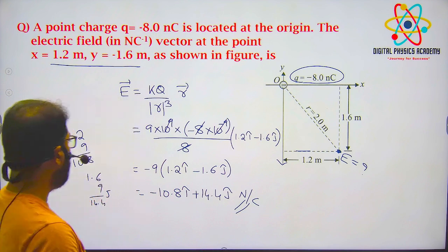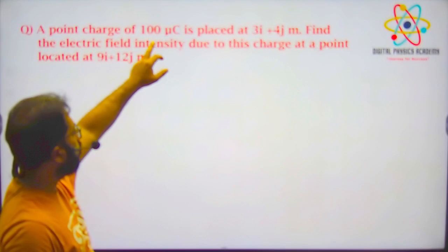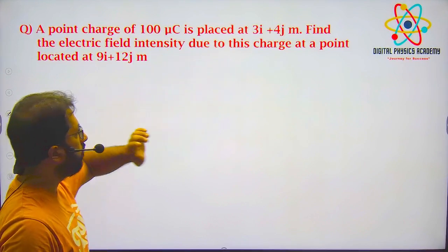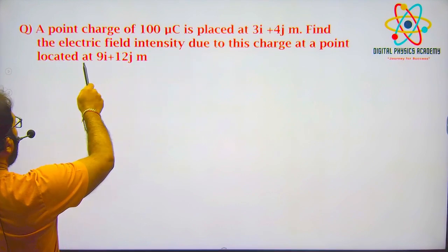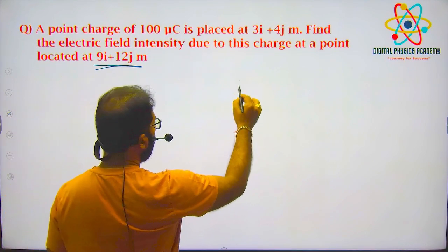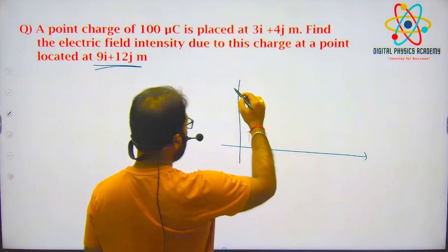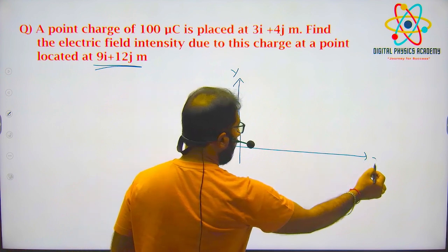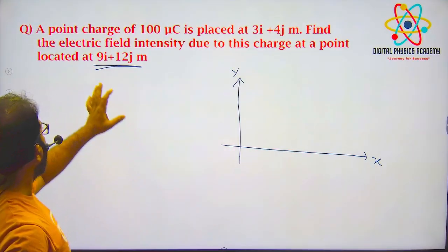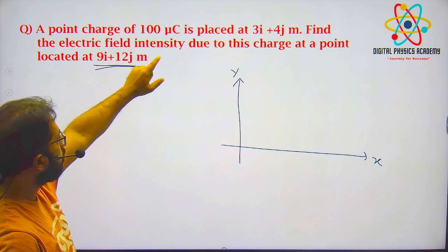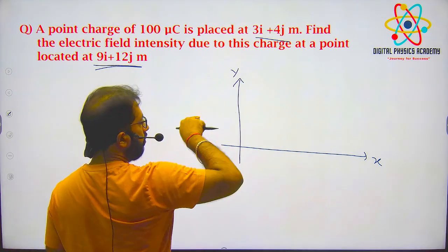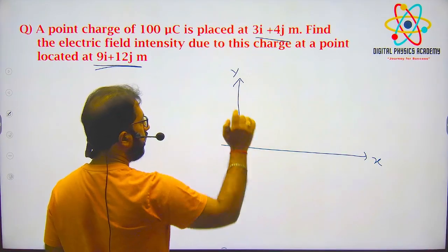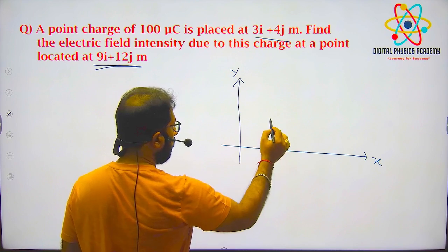Okay. So next one. A point charge of 100 microcoulomb is placed at a distance this much. Find the electric field intensity due to this charge at a point located at this point. So what is it saying? Where is the charge located? Always try to draw the diagram a little bit so that you will get an idea. A point charge 100 microcoulomb is placed at 3 i cap plus 4 j cap. मतलब 3 i cap means nothing but positive x axis and 4 j cap is the y axis. So मान लो the point is here.